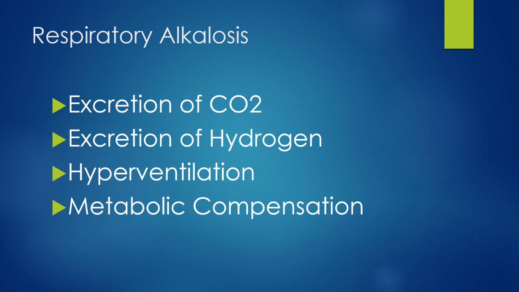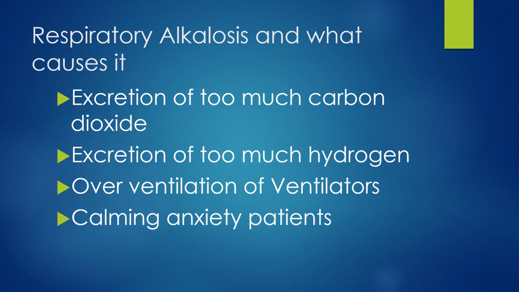Next, we're going to talk about respiratory alkalosis. We're going to talk about excretion of carbon dioxide, excretion of hydrogen, hyperventilation, and metabolic compensation. So respiratory alkalosis is going to be caused by excretion of too much carbon dioxide, excretion of too much hydrogen, overventilation of patients on ventilators, and hyperventilation in anxiety patients.